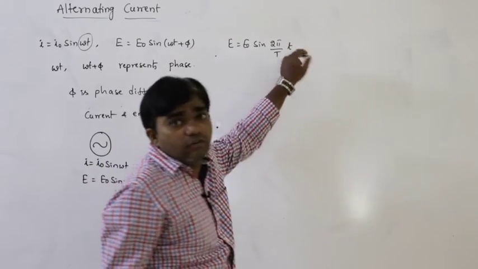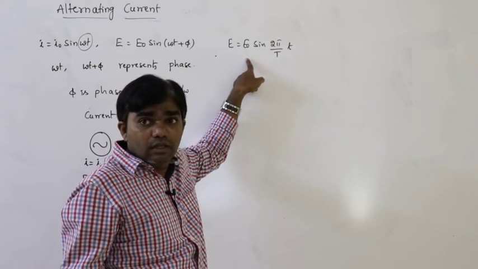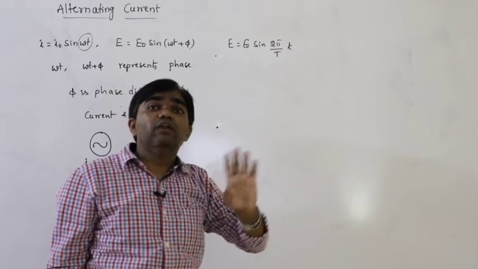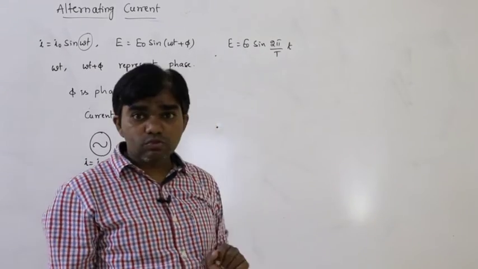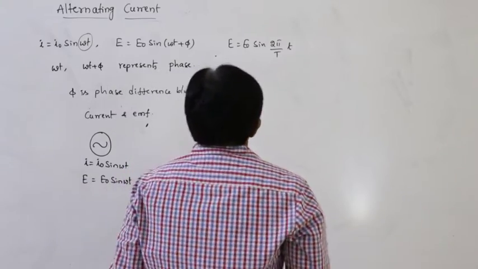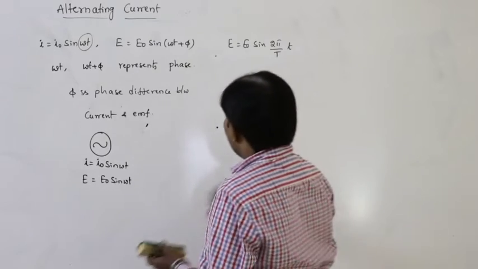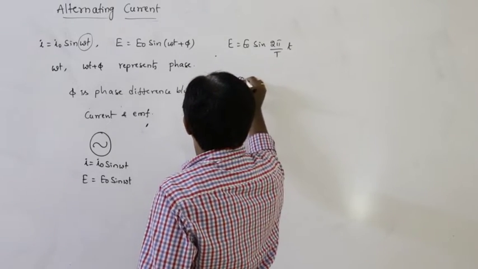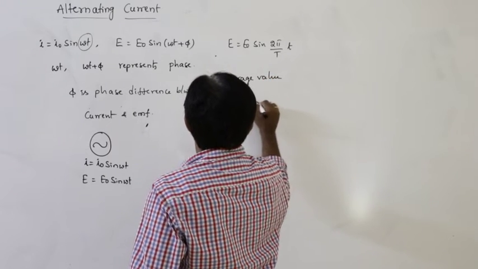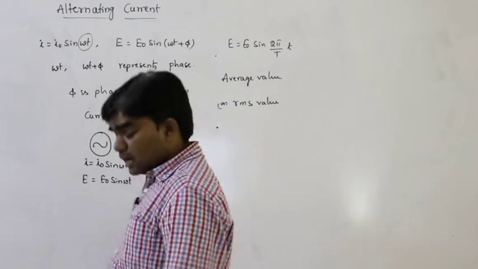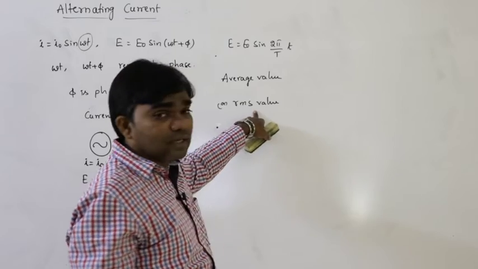So if the time changes for 1 second, 2 seconds, 3 seconds, 4 seconds, that means as the time goes on increasing, the EMF value changes continuously. But how can we measure these values? The situation is, we can measure the average value or the RMS value. These are the values we have to measure: average value for the half cycle and RMS value for the complete cycle.